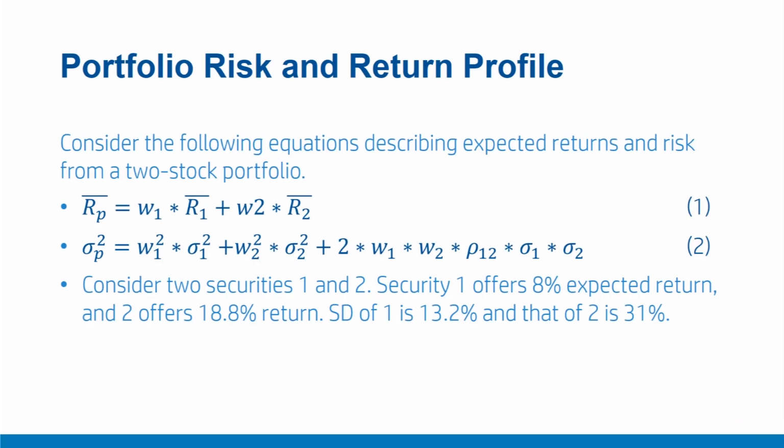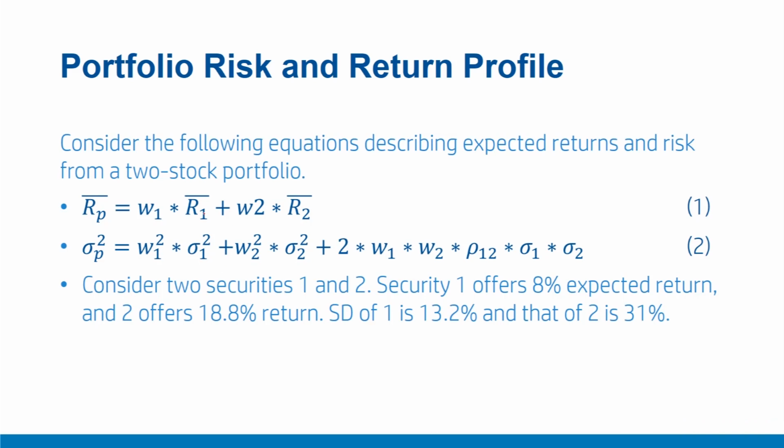Now, let us combine two securities to construct a portfolio. Consider two securities A and B. Security A offers 8% expected return and B offers 18.8% return. Standard deviation of A is 13.2% and that of B is 31%. A portfolio comprising these two securities has its expected return and risk governed by these two equations, equation 1 and 2, which can be seen here.